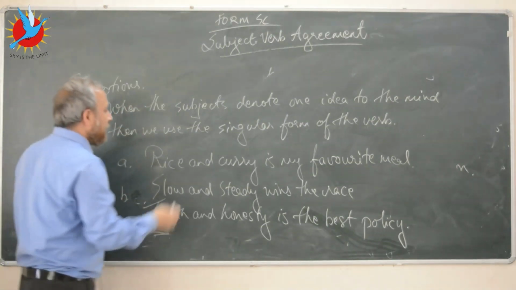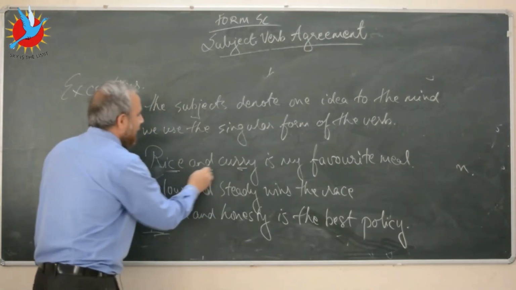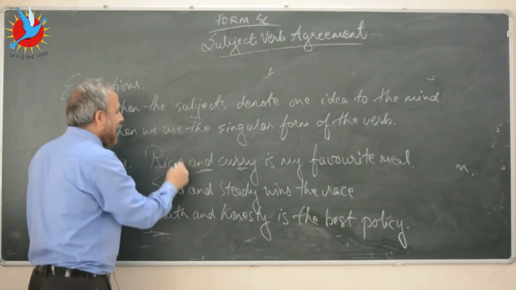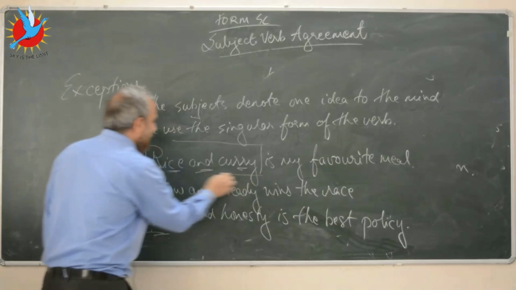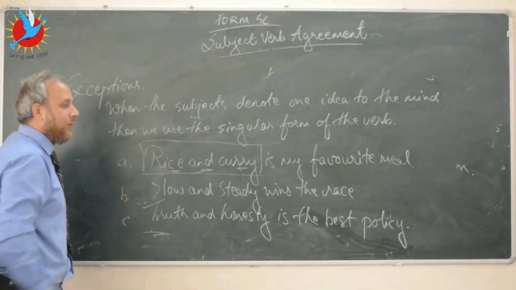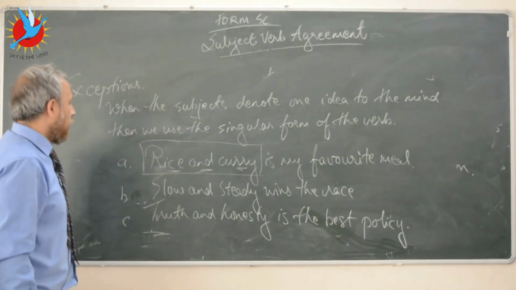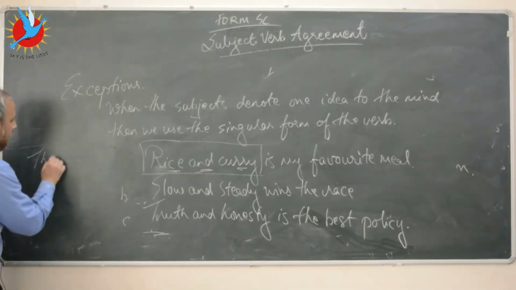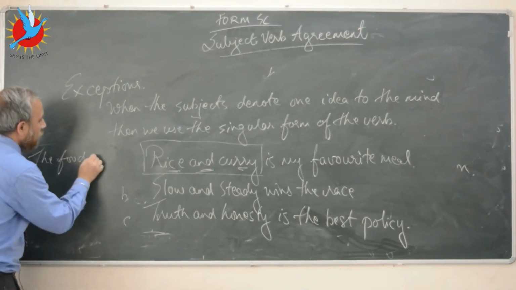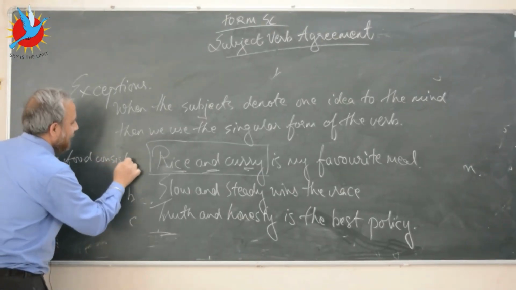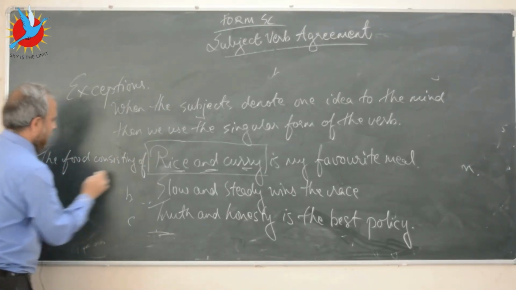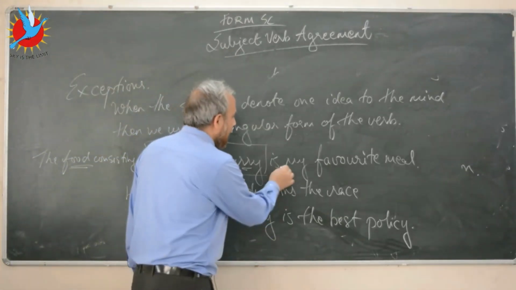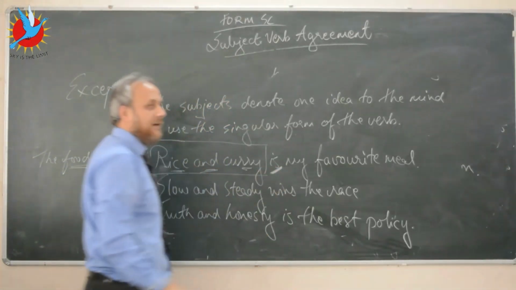what we have here, though you have rice and curry, these 2 subjects have been joined using the conjunction and, but despite that, we consider this to be one unit. So you can look at it this way: let's say the food consisting of rice and curry is my favorite meal. So here I have used the singular form of the verb.